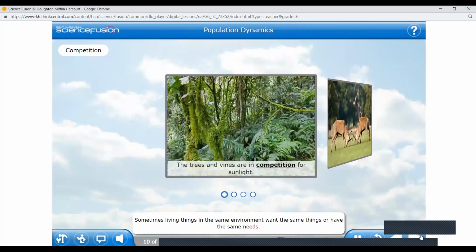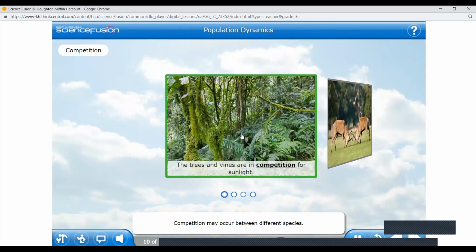Sometimes living things in the same environment want the same things or have the same needs. Just like kids on a playground might argue about who gets the one open swing, organisms in the environment try to get the same resources. This is called competition. Click each of the images to learn more about competition for resources in an environment.